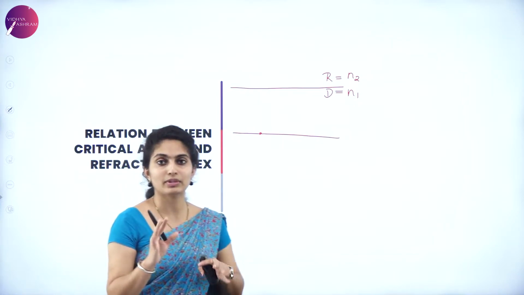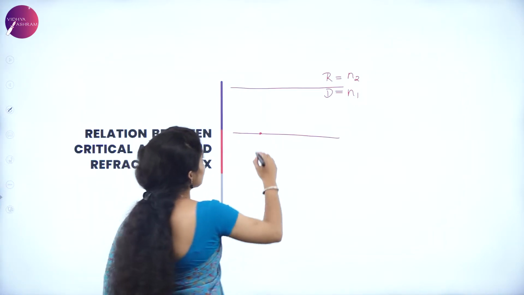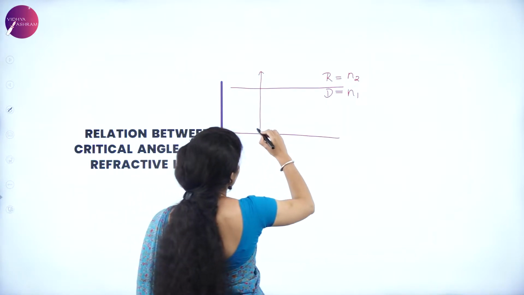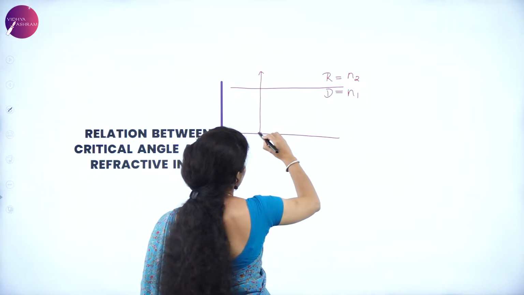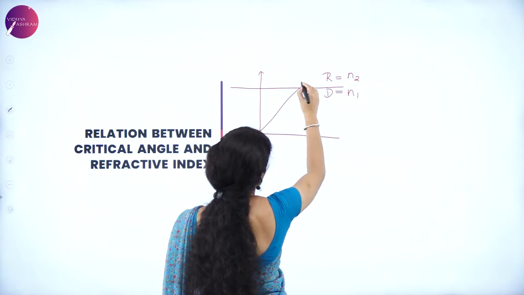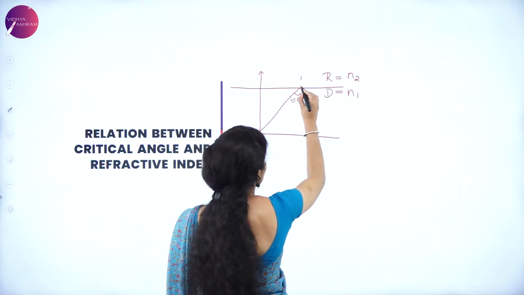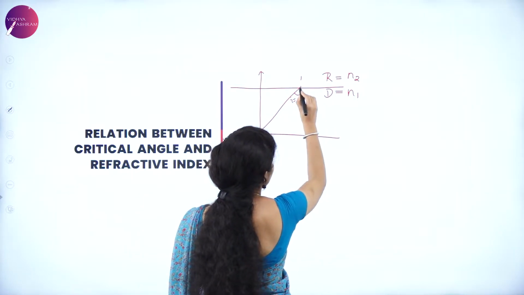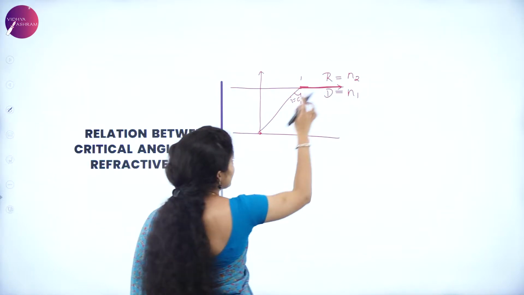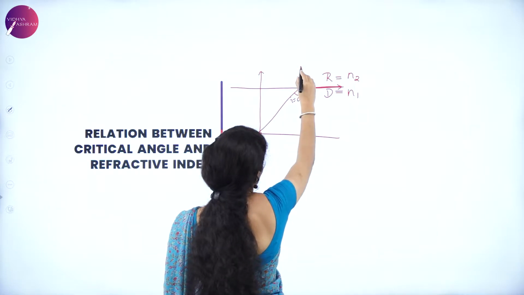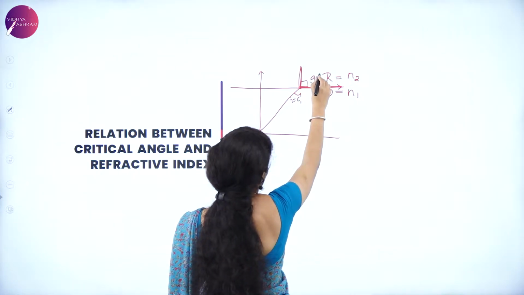So that is the minimum thing you have to know. Here there is a normal drawn to the surface. From this place, the ray makes an angle equal to the critical angle. So the angle of incidence is equal to the critical angle C. How exactly is the refracted ray? It lies along the surface, so it makes an angle with the normal that is nothing but 90 degrees.